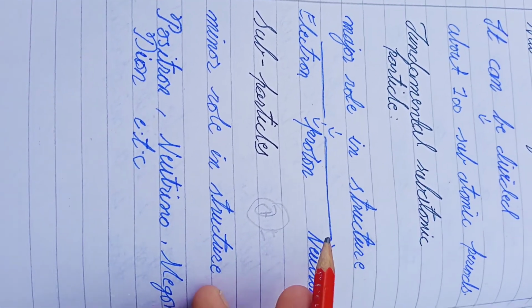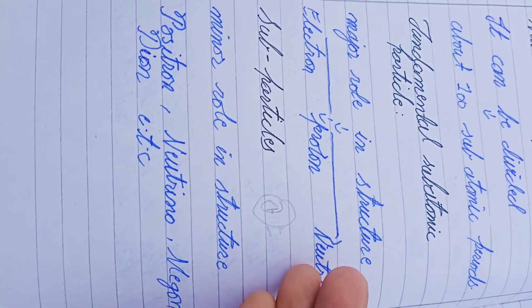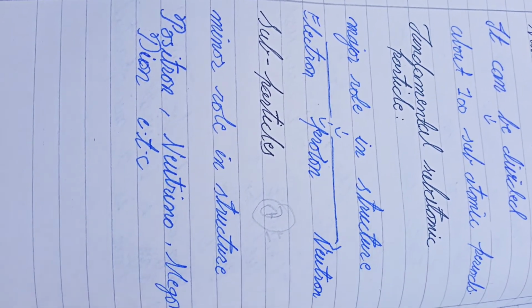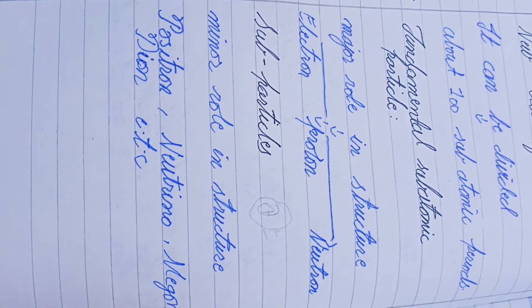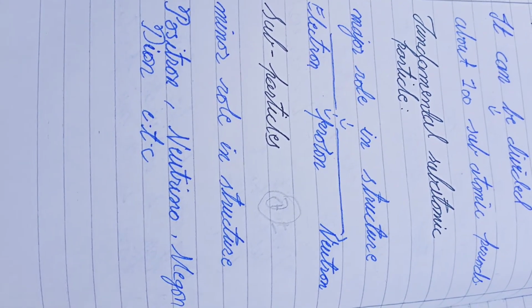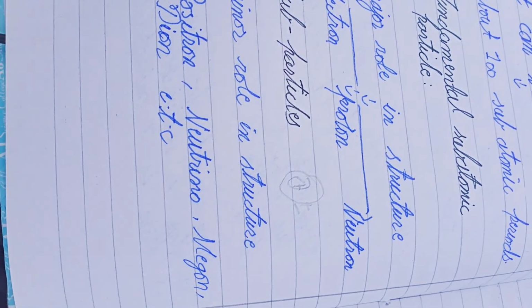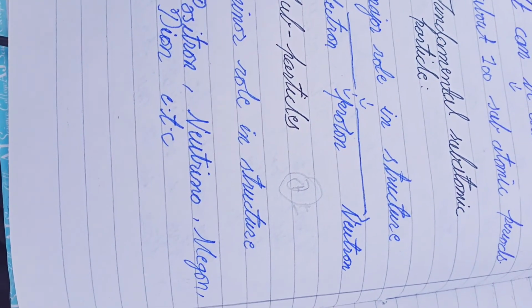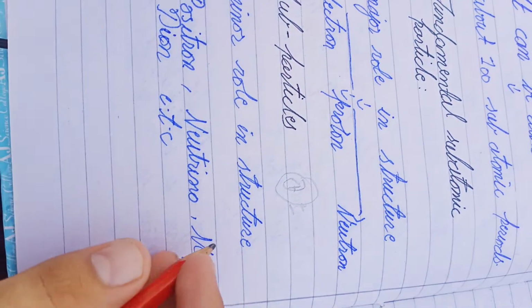Fundamental particles are electron, proton, neutron, which are the basics, so everyone should know. But the subparticles are not important.